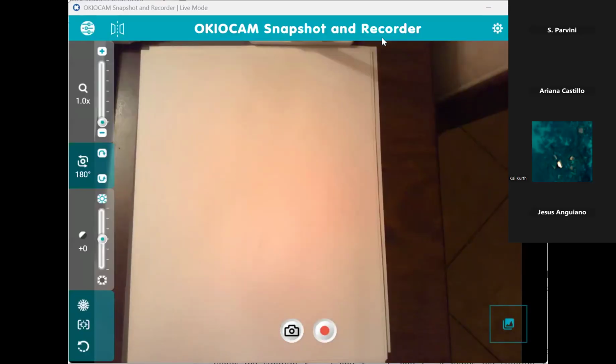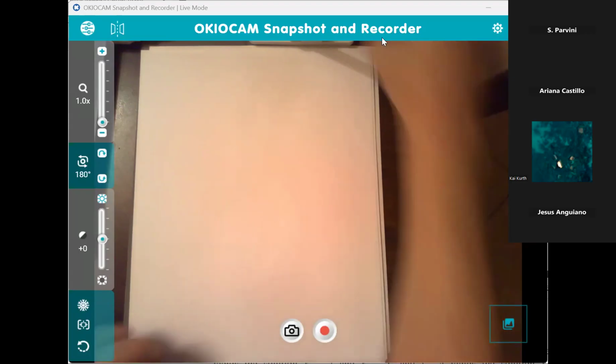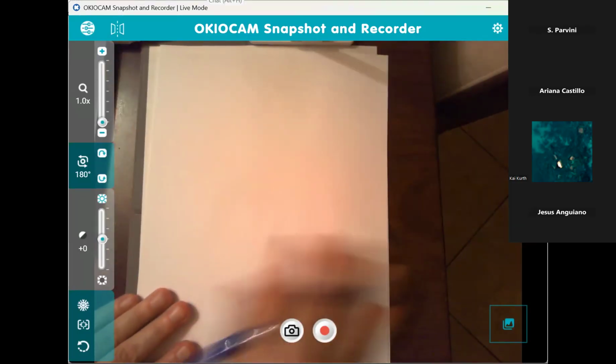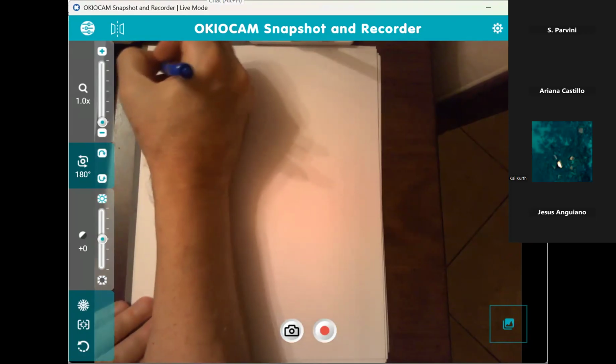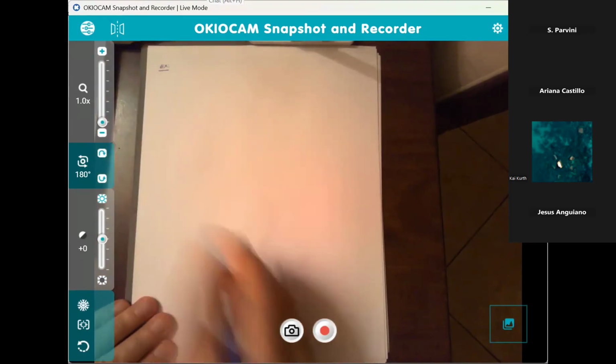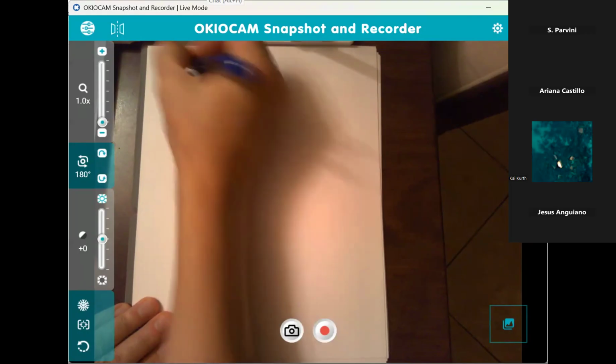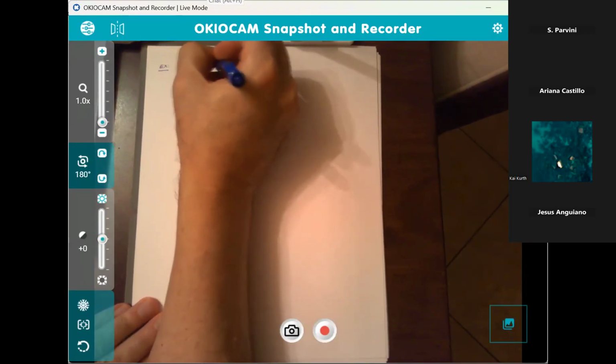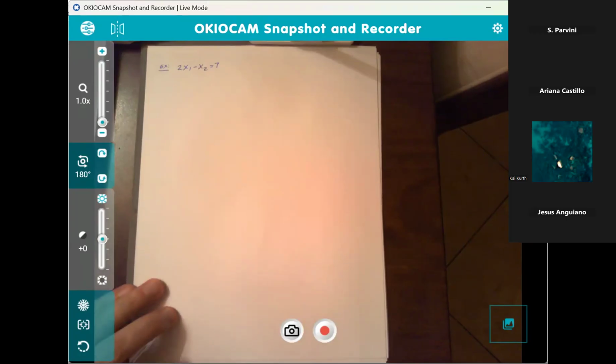Okay, so I'm going to show you an example of parametric solutions here. So in this example, let's say I have 2x1 minus x2 equals 7. Again, because there are two unknowns and one equation, I cannot find a unique solution.